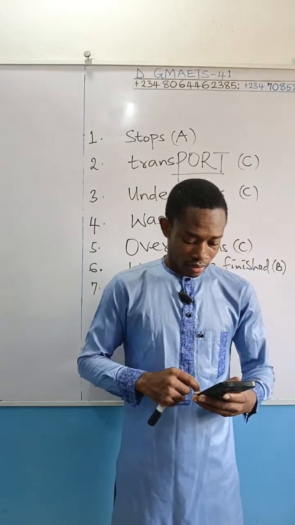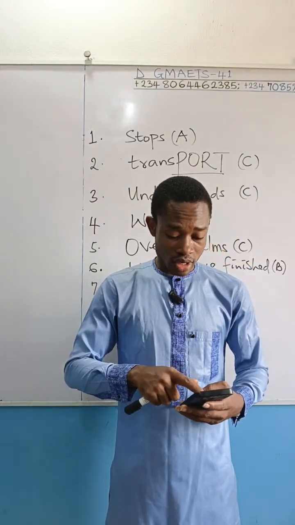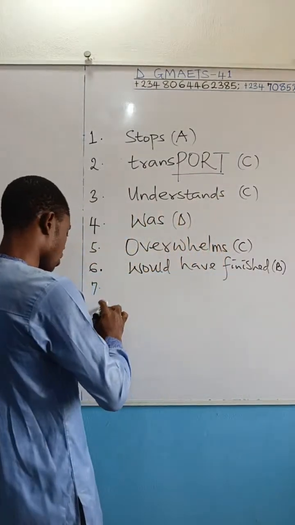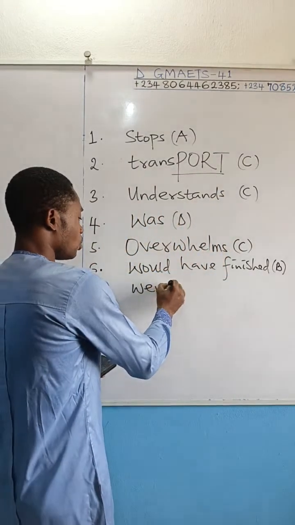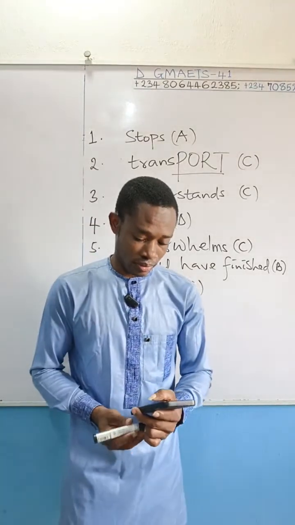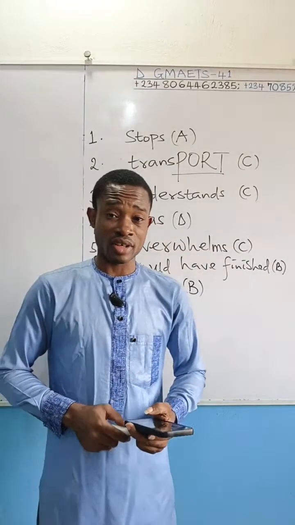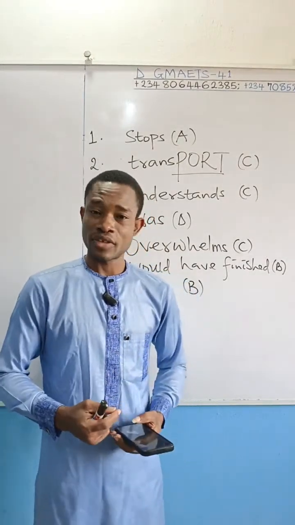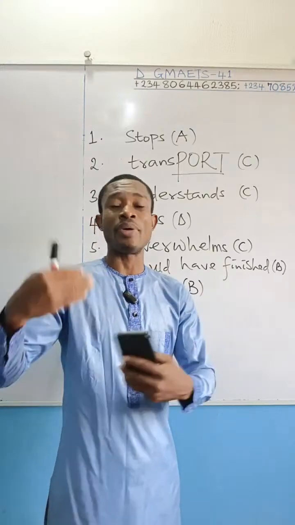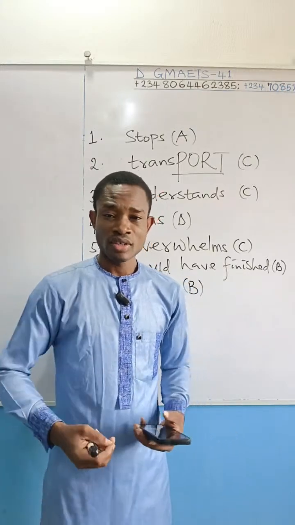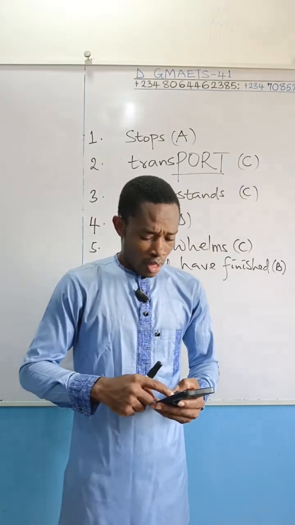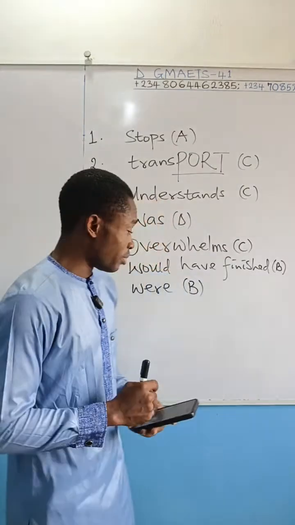All right. This will take us to the next question, number 8. So question number 7, we say the correct answer is what? Were, which is B. If I were an eagle. Remember the major reason given there. It's just a mere wishful thought. If it's something that is real, that can happen, or that had happened before, which we know, there could have been if I was. Right? Okay, let's move on to question number 8.